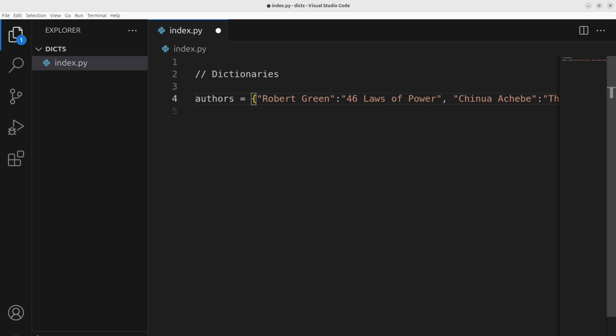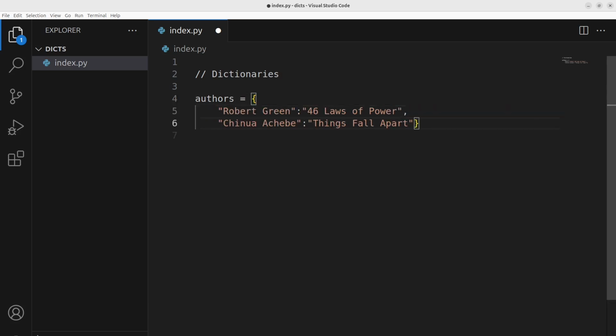So we have a dictionary, curly braces, and then we have what we call the key and the value of that key. So this is how we declare dictionaries in Python.